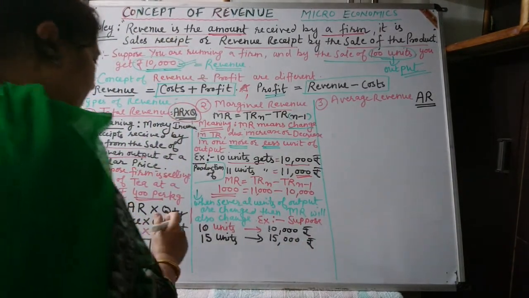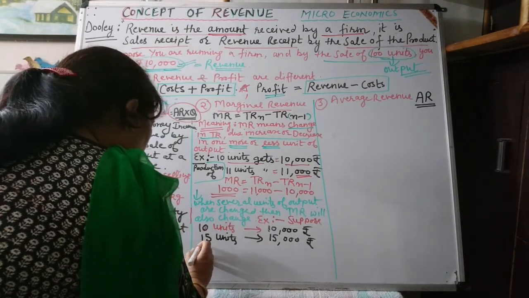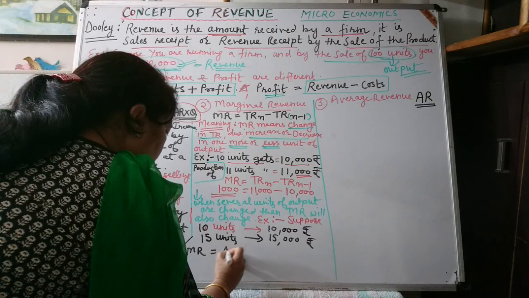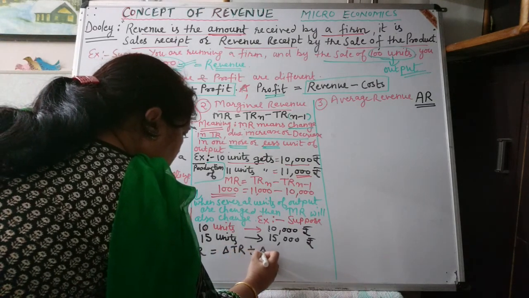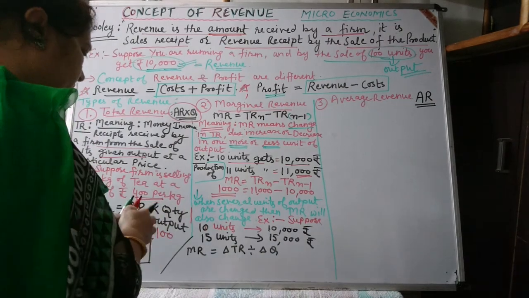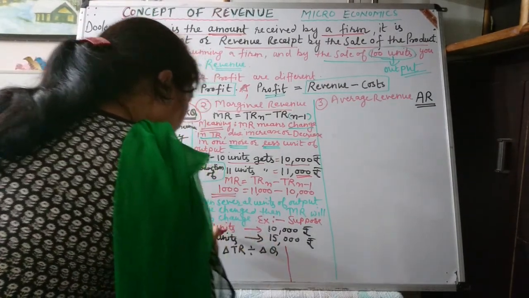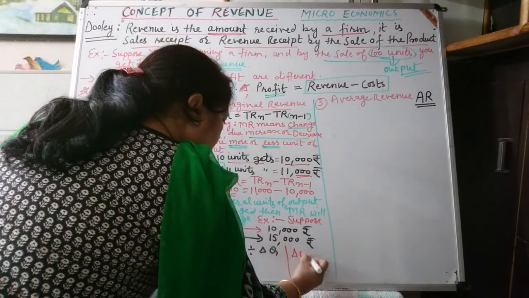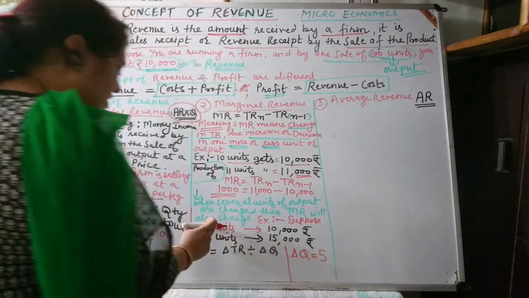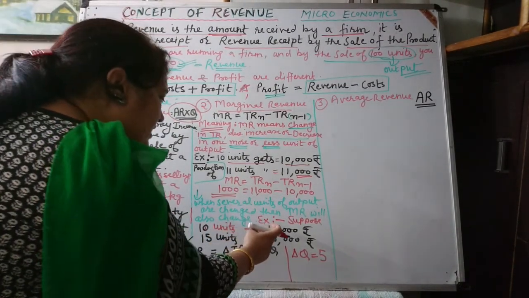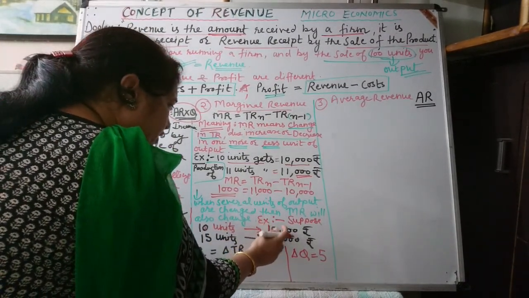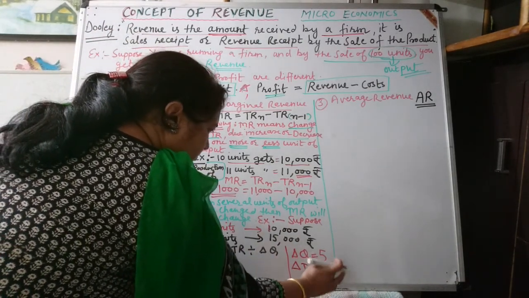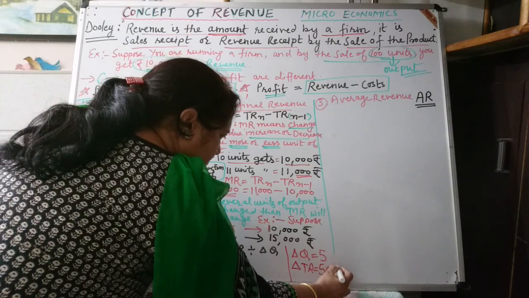Now let us see what changes take place. Marginal revenue is equal to change in total revenue divided by change in quantity. Here the units of output go from 10 to 15. So delta Q is equal to 5. The change takes place by 5 units. And here total revenue changes by 5,000. Change in total revenue is equal to 5,000.